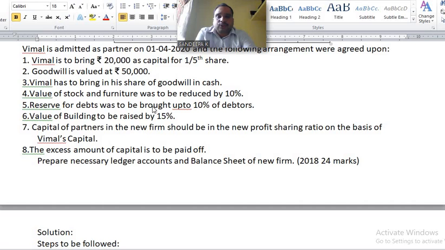Next, reserve for bad debts was to be brought up to 10% of debtors. Reserve for bad debts was to be brought up to 10% of debtors.